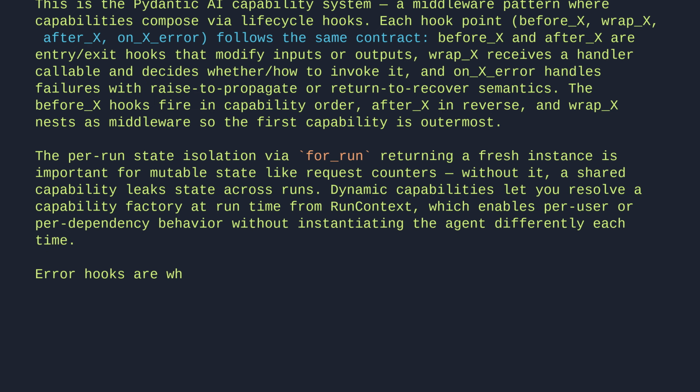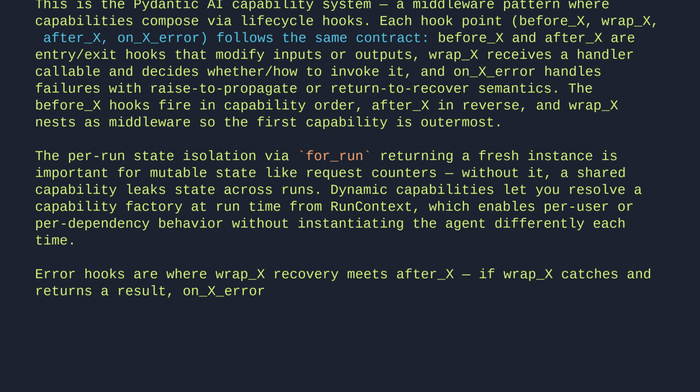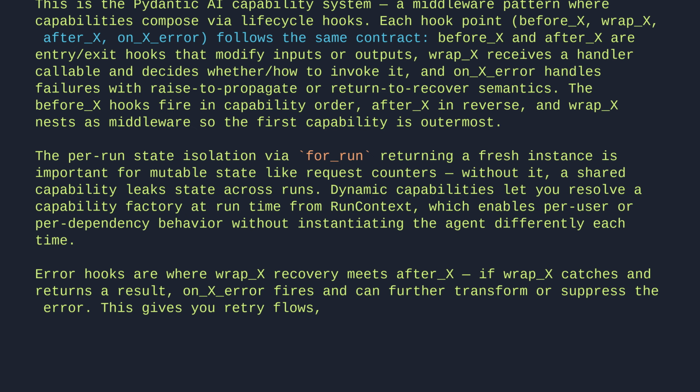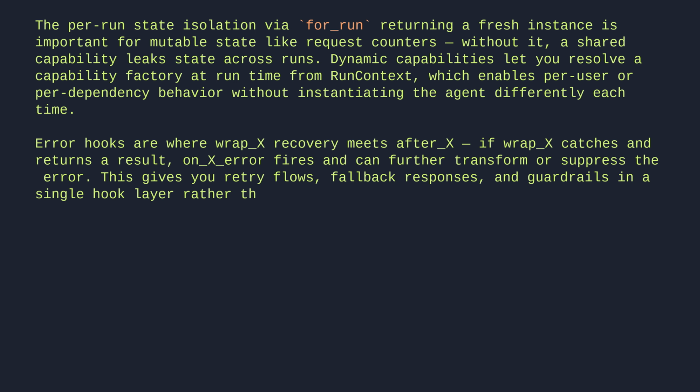Error hooks are where wrapX recovery meets afterX. If wrapX catches and returns a result, onX error fires and can further transform or suppress the error. This gives you retry flows, fallback responses, and guardrails in a single hook layer rather than scattering recovery logic across the agent. Let's break it down line by line.